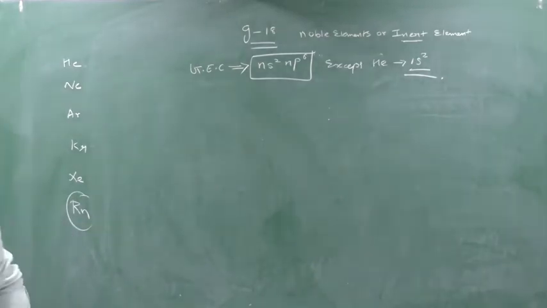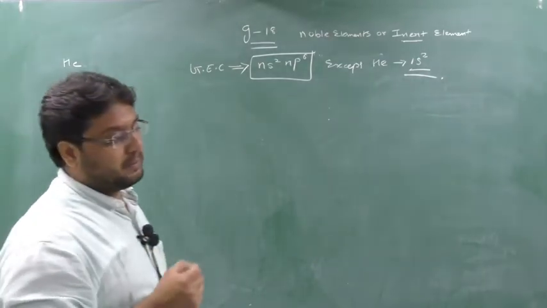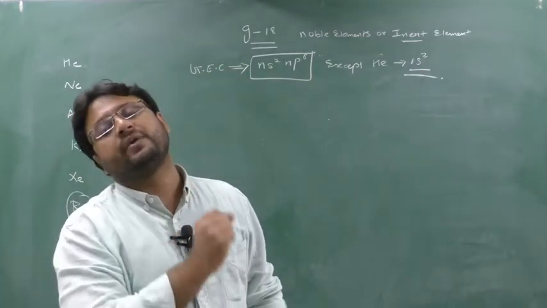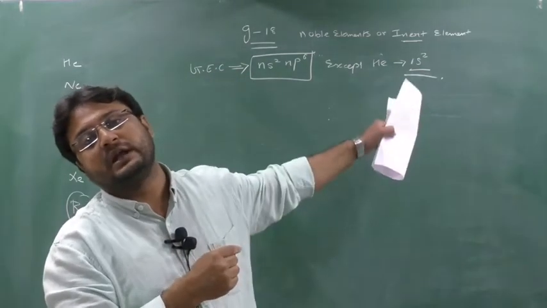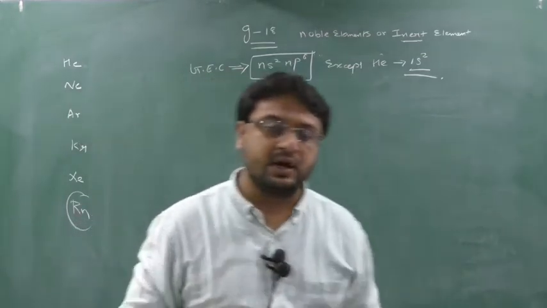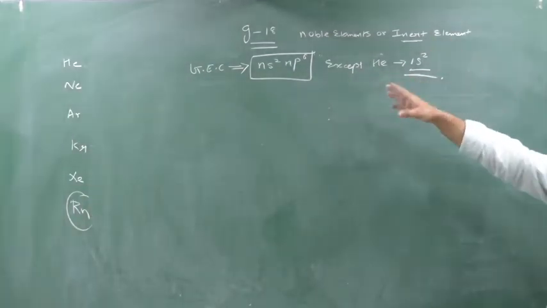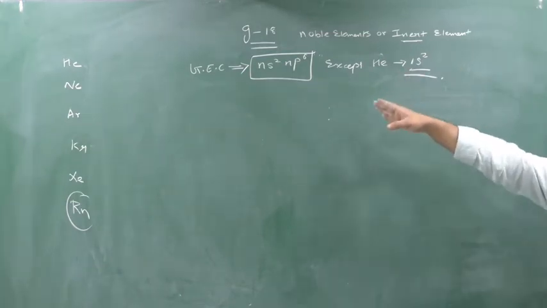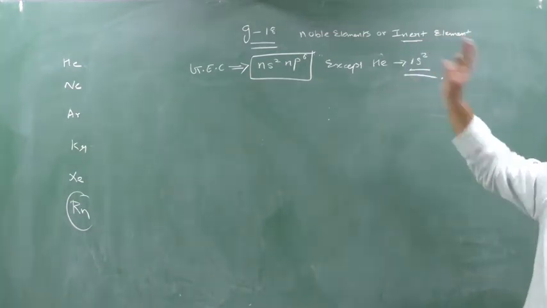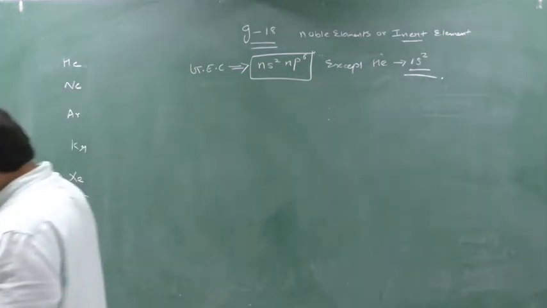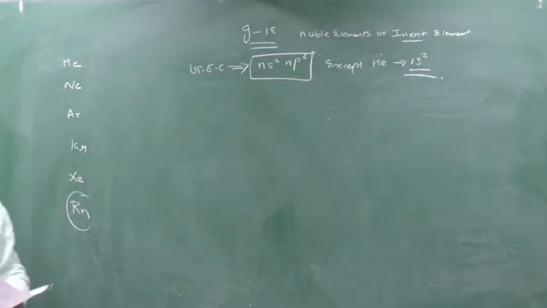Helium's properties did not resemble group number 1 or 2, but they resembled group number 18. That's why we have kept it in group number 18. So the general electronic configuration of a noble gas element, that is the group number 18 element, is ns2 np6 except helium. Helium's electronic configuration is 1s2. Clear?